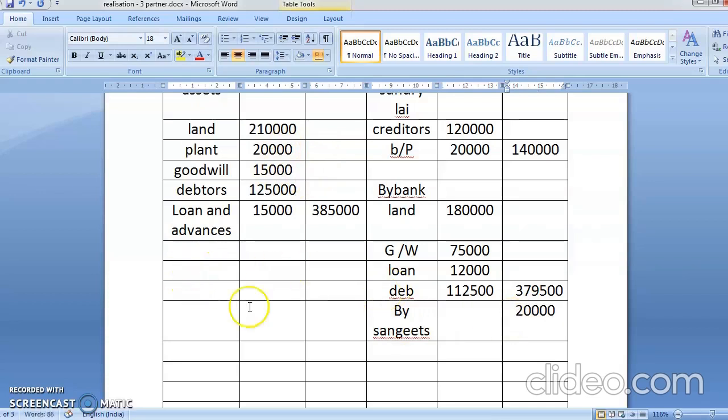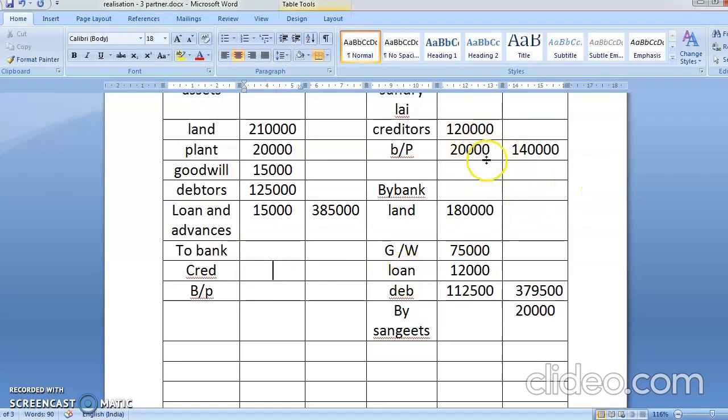And then this second entry was bills payable, and these are paid at discount. Okay, so here you'll write again to bank account. In bank it will come as creditors and bills payable at the discount of 5%.